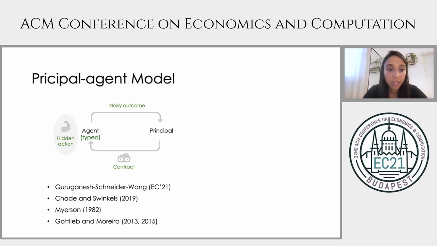So our main question is how to design contracts that incentivize the agent to take the desirable action now that we have private types. Whether or not we can overcome the hardness introduced by Guruganesh, Schneider, and Wang, and perhaps we can use well-known mechanism design results, such as Myersonian theory, for our single-parameter model.